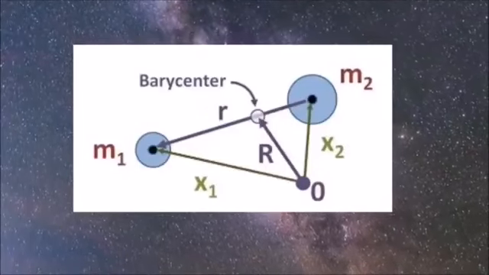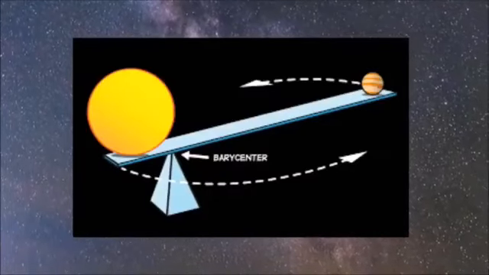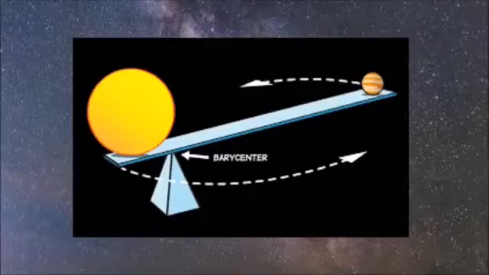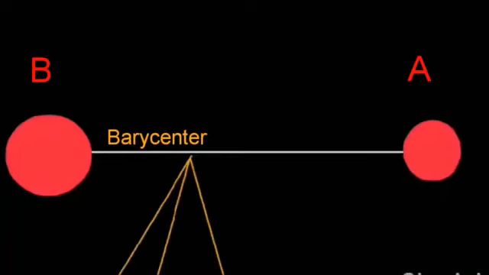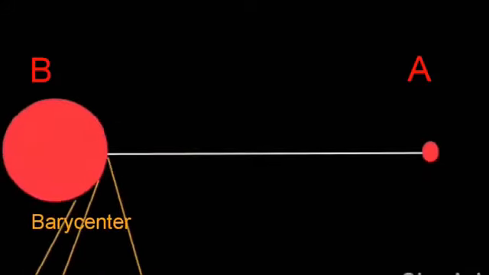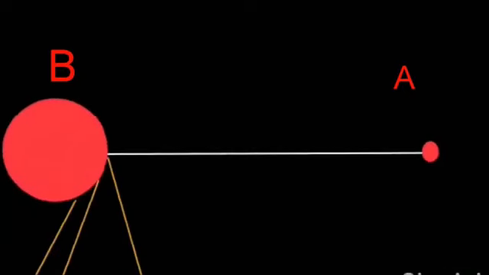Barycenter is a common center of mass of two objects. Barycenter is always located near to the massive object. For example, if both the objects have the same mass, then the barycenter is at the midpoint. As the mass of object A decreases, the barycenter shifts towards the massive object B.